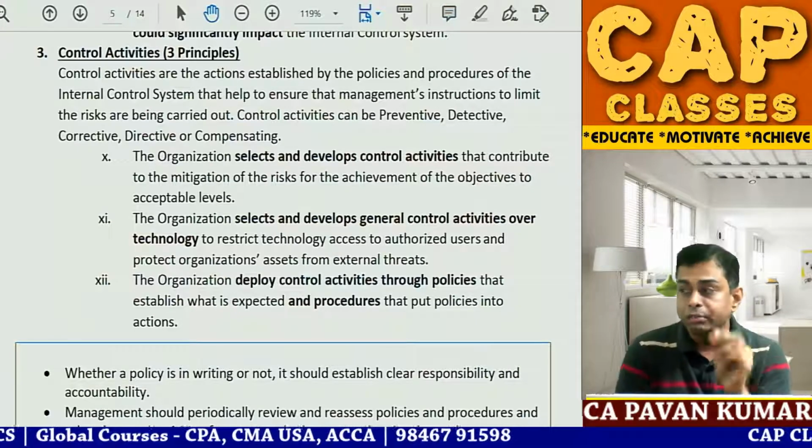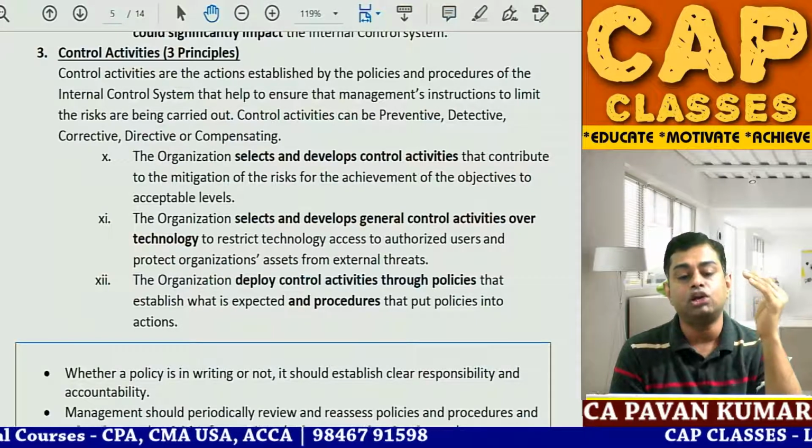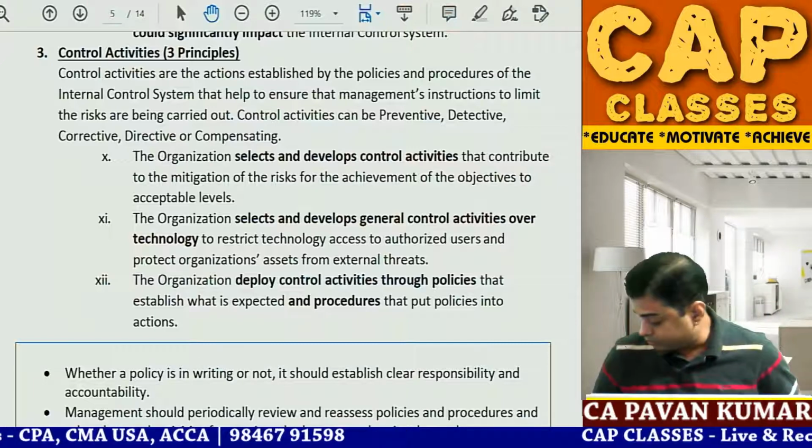Now I'll give you 1 minute of time. Read the whole para from control activities till the end of the box. Then I will start explaining what it is.